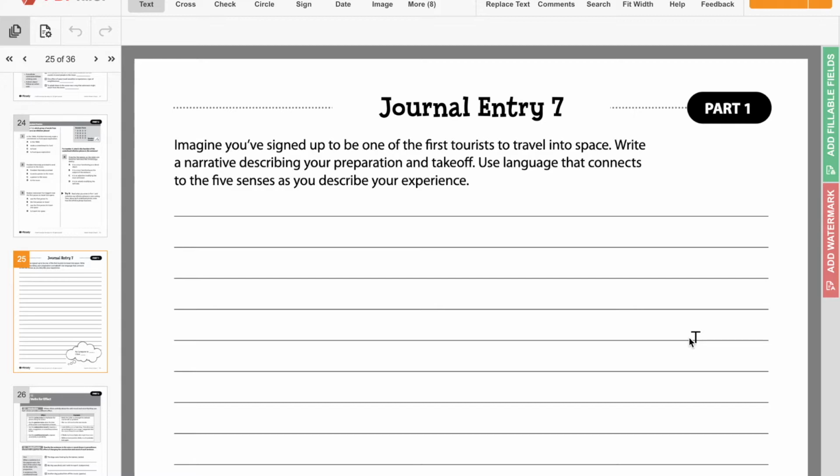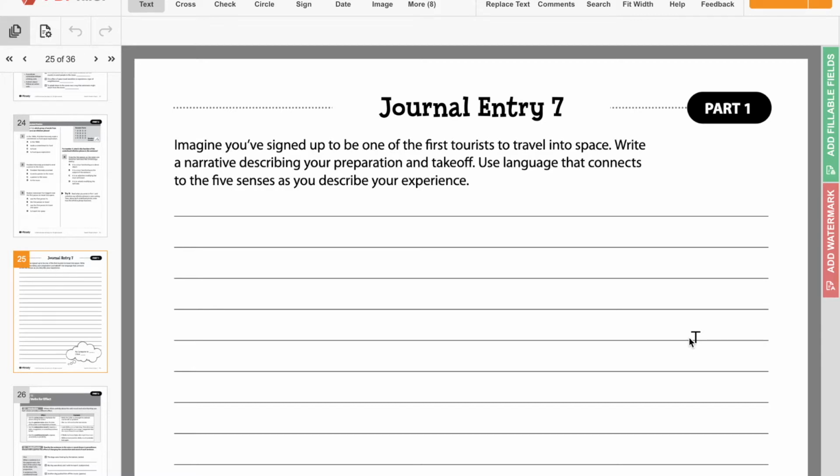So we wrote a personal narrative at the very beginning of this semester, in January. That's where you're writing it as if it's a story about what happened. So if you were one of the first tourists to travel to space, describe yourself preparing and then describe taking off, and use language that connects to the 5 senses.